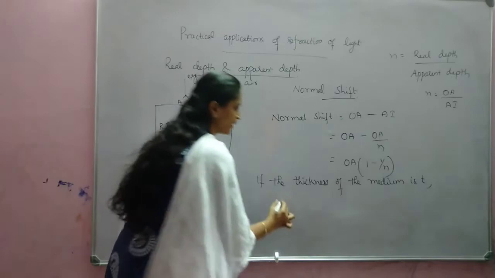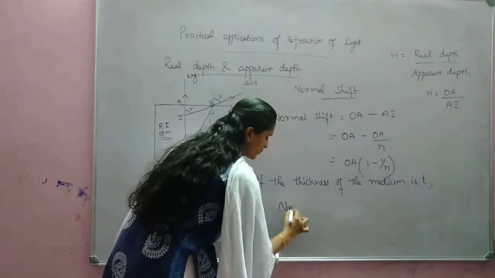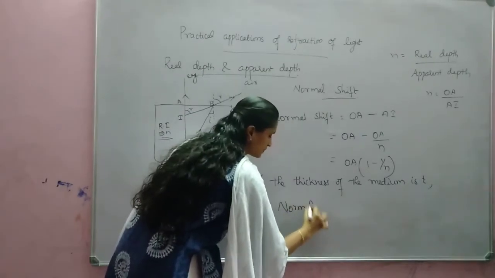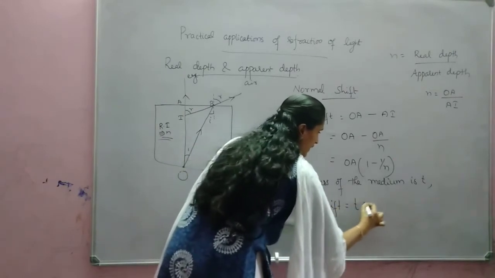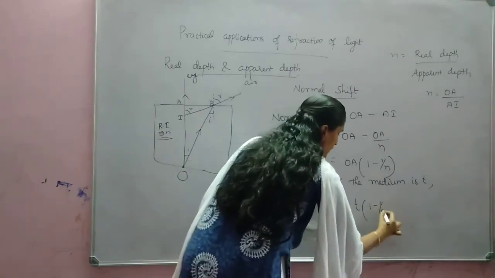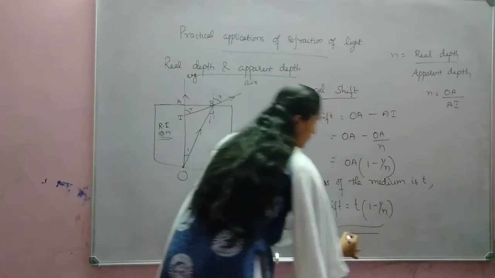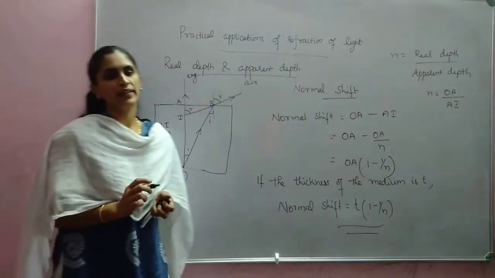In that case we can write normal shift is equal to T into 1 minus 1 by N.